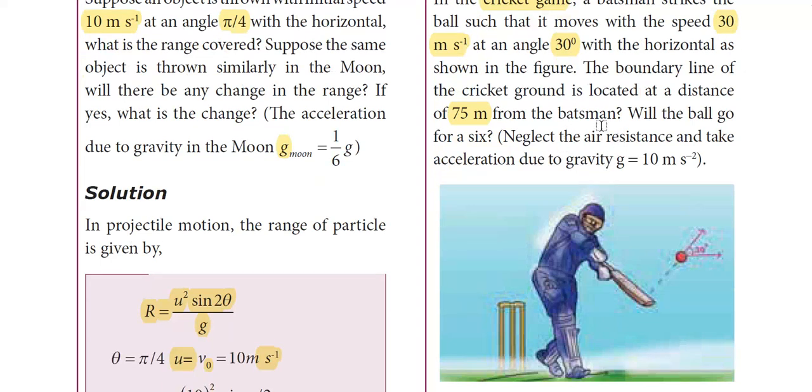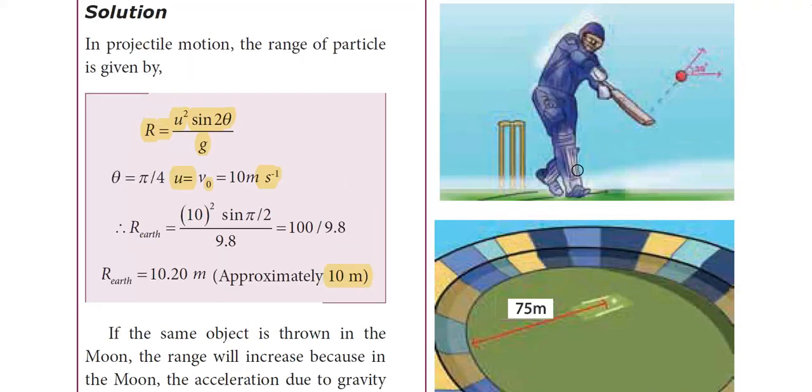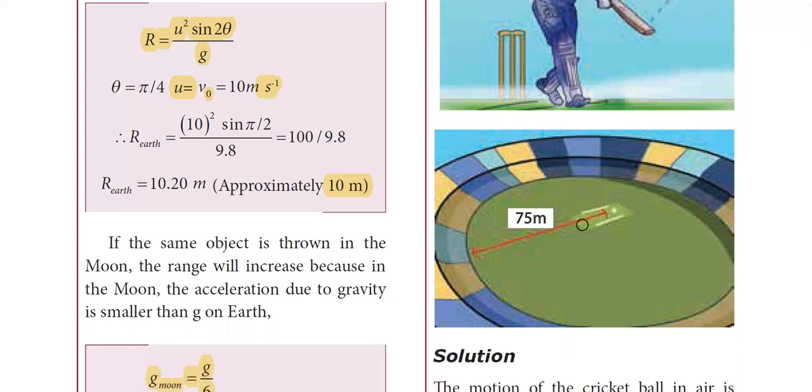In this problem, we neglect air resistance. We assume that there is no air and the acceleration due to gravity is 10 meters per second square. Generally, the acceleration due to gravity is 9.8 meters per second square, but for simple calculations, we use the value of g as 10 meters per second square. We'll move on to the problem, which is figuratively represented here. The ball strikes the bat and moves towards the boundary. The distance between the batsman and the boundary line is 75 meters. If the ball moves farther than 75 meters, then it will go for a 6.